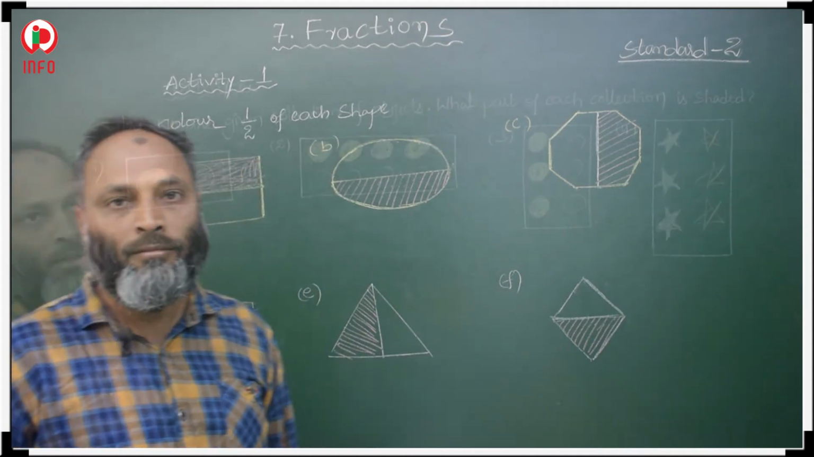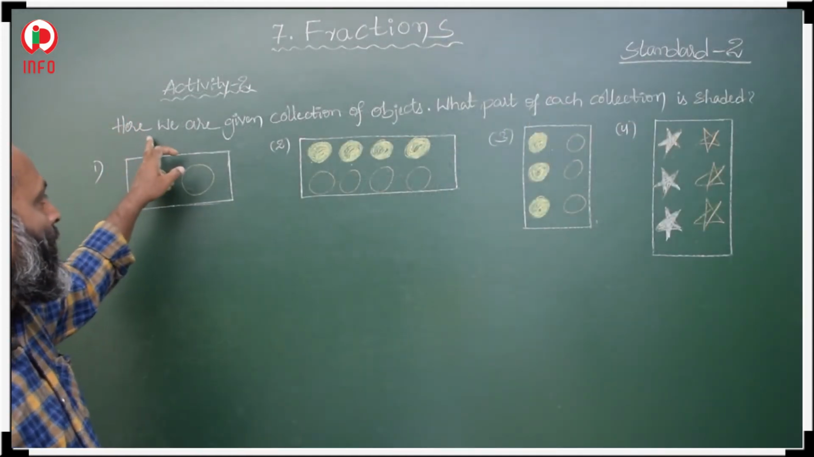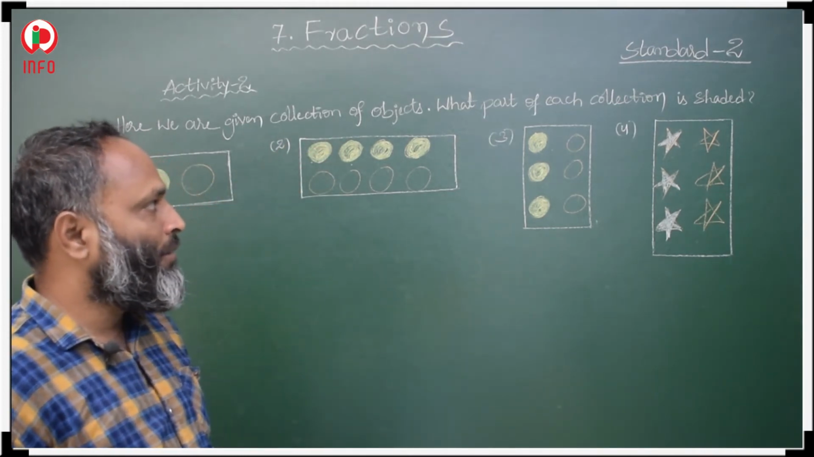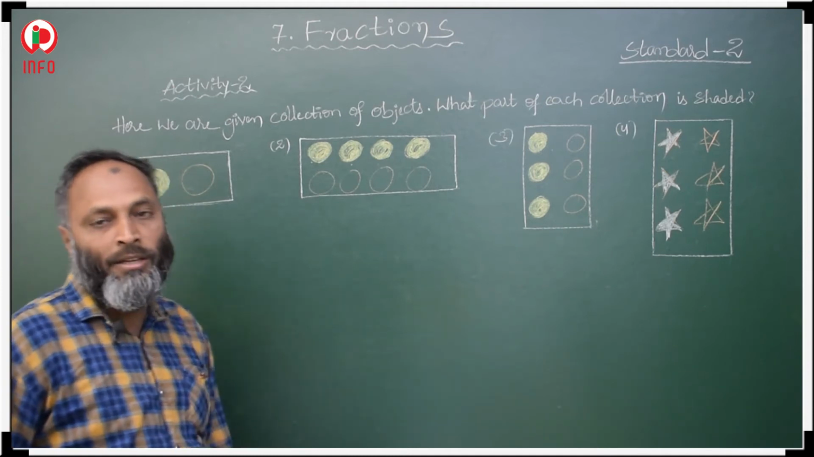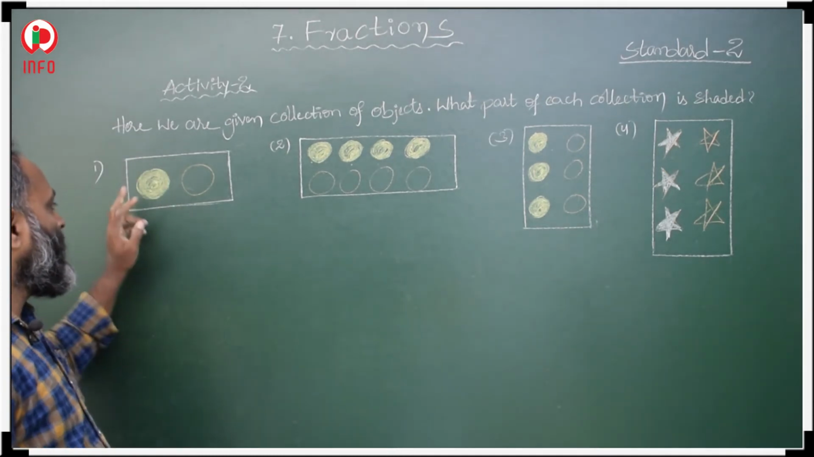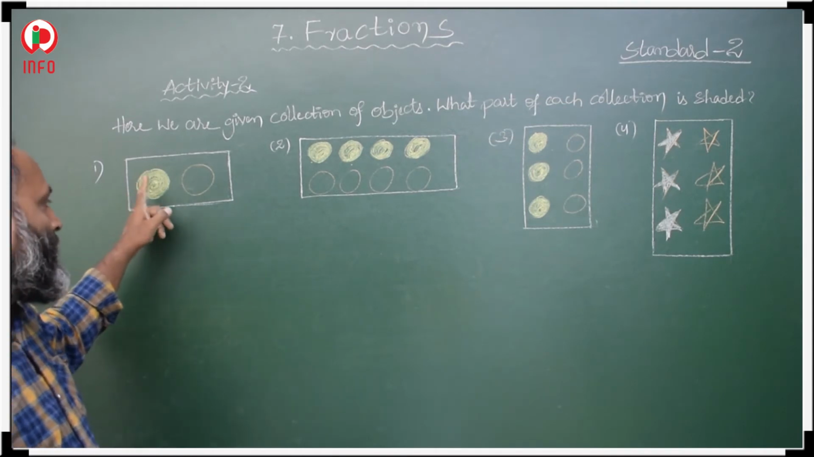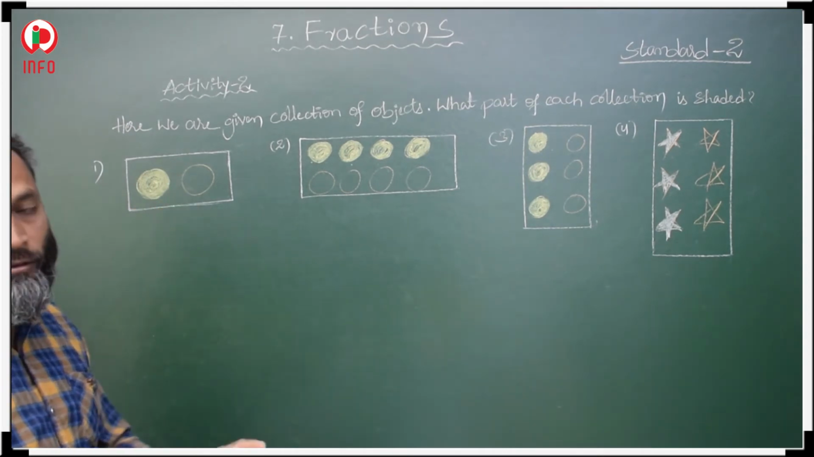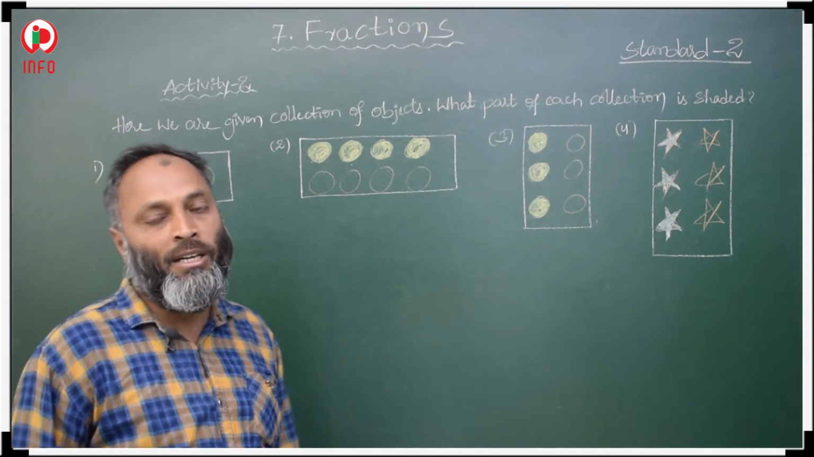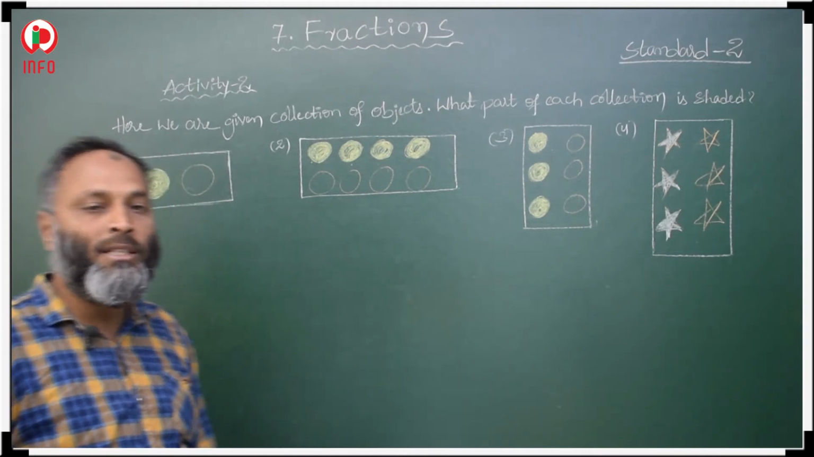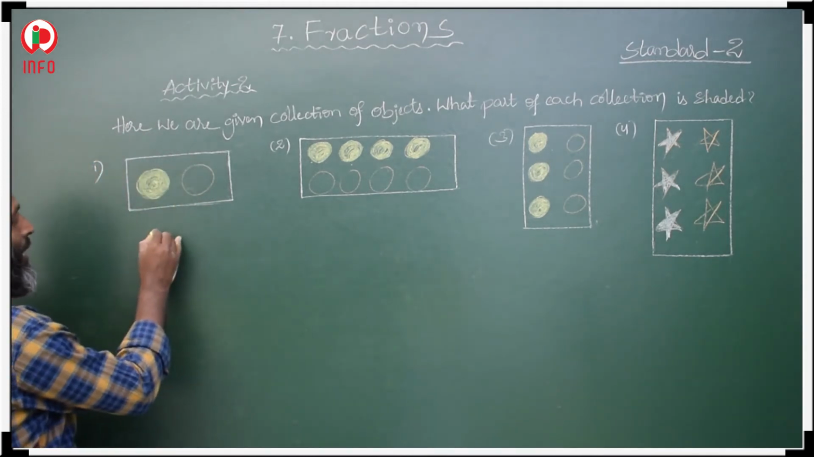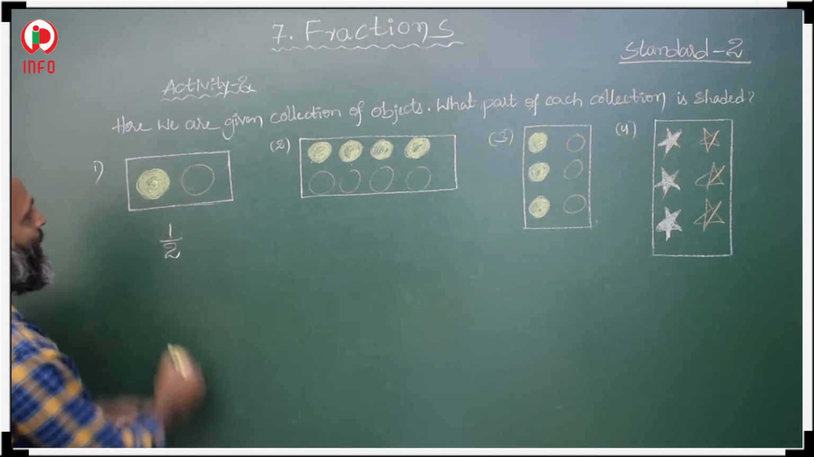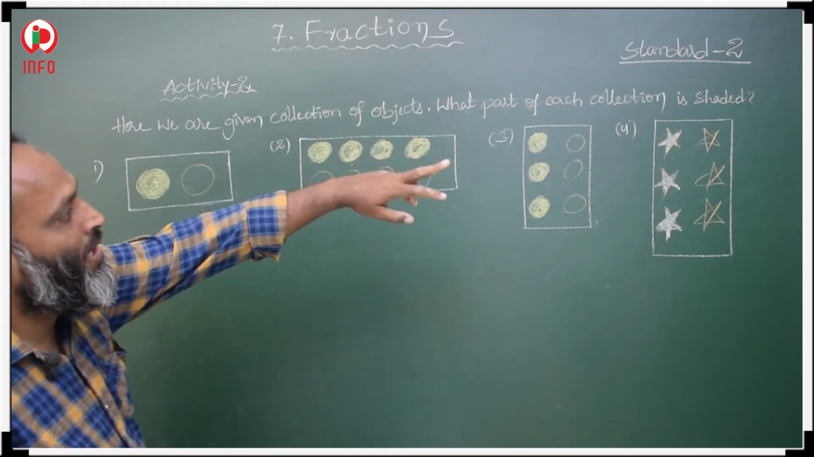Okay, now see here, in the second activity, here is a given collection of objects. In these objects, what part of each collection is shaded? See here, two circular objects are given, 1, 2. In these two circular objects, one is shaded and one is not shaded. So that means half part is shaded. Half means 1/2.